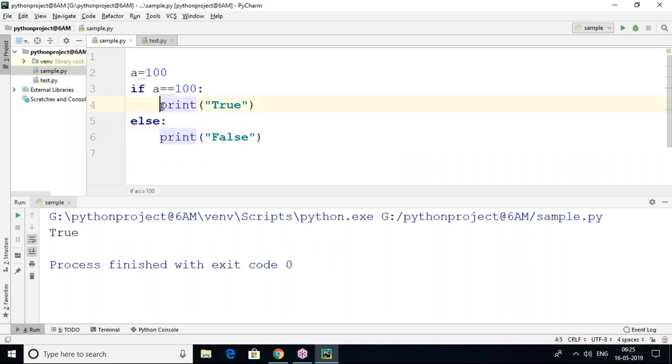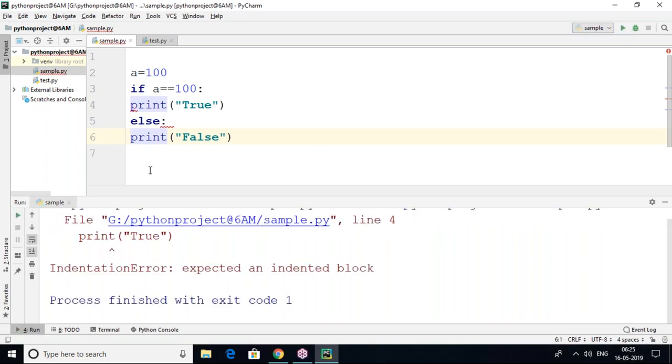Whenever we remove the space, with backspace also, the indentation problem will come again. What is the problem actually? If we write like this, the print statement is treated as a separate statement. This also is treated separately. So this is not considered a block. If we give four white spaces, then this will be considered a block of code. So this print statement belongs to if. To consider a block of code, in Python we use indentation. In other languages, we use open bracket, close bracket.